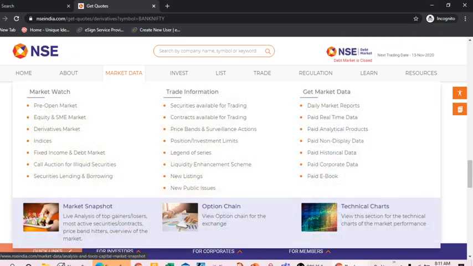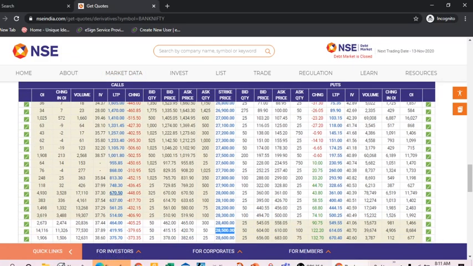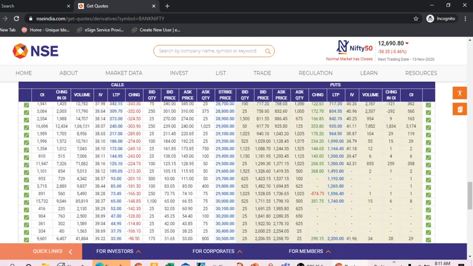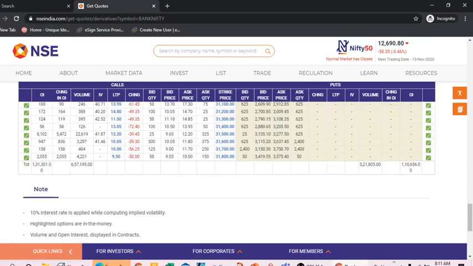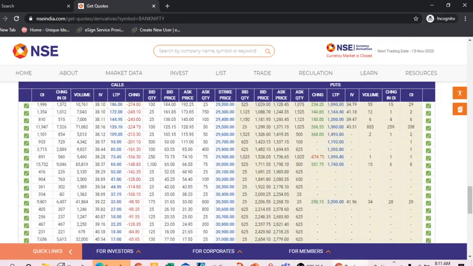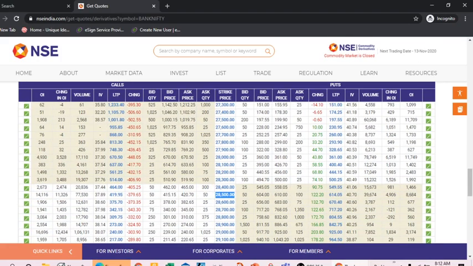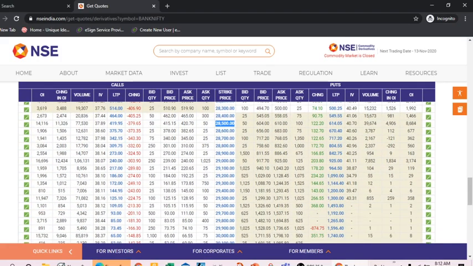Thirdly, we go to the implied volatility. We can see the implied volatility is also coming. There is below 100 implied volatility. If we go upside, the implied volatility is increasing, and the volume is also increasing.